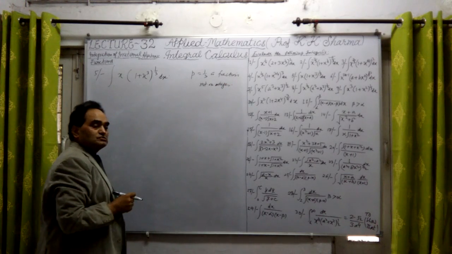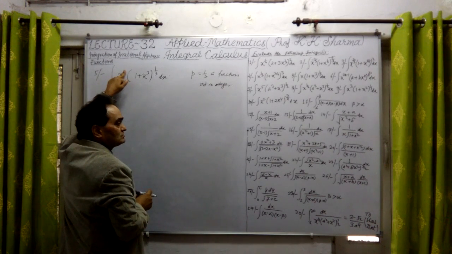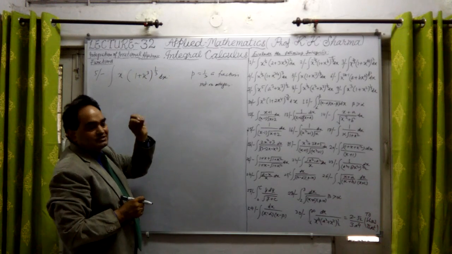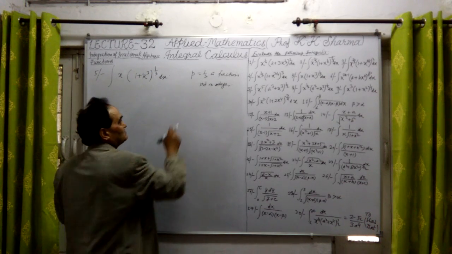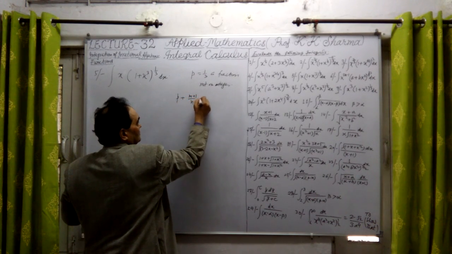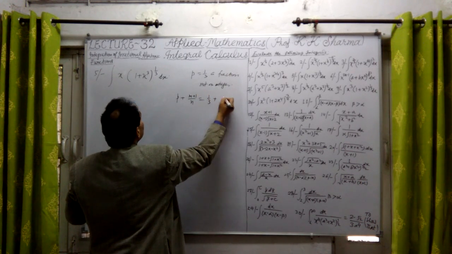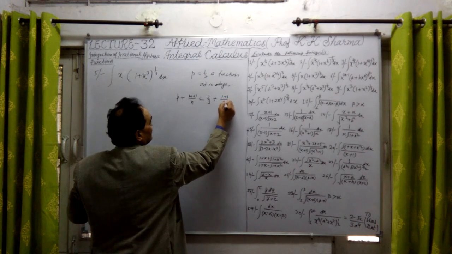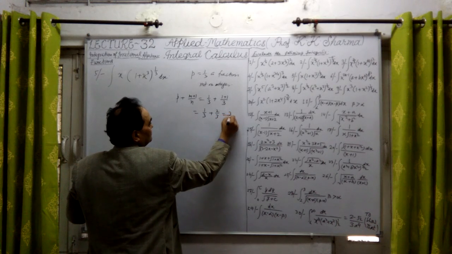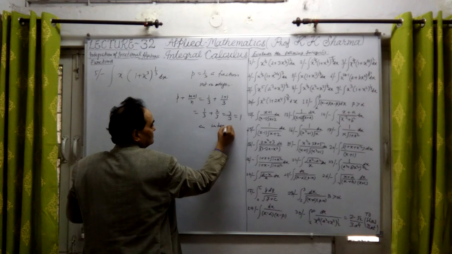So what we do, we check now whether (m plus 1) upon n is 2 upon 3. That is not an integer. But if I add p plus (m plus 1) upon n, here p is 1 upon 3 plus this is 1 plus 1 upon 3, it is giving us 1 upon 3 plus 2 upon 3, 3 upon 3, 1, an integer.